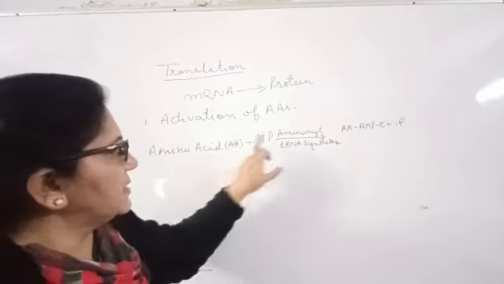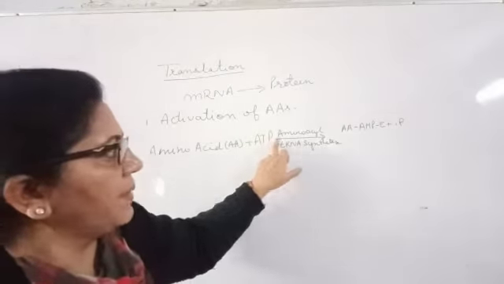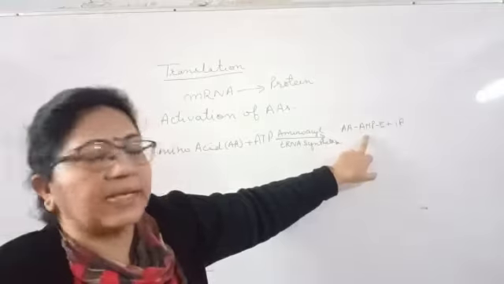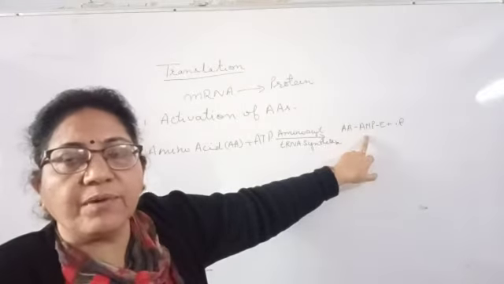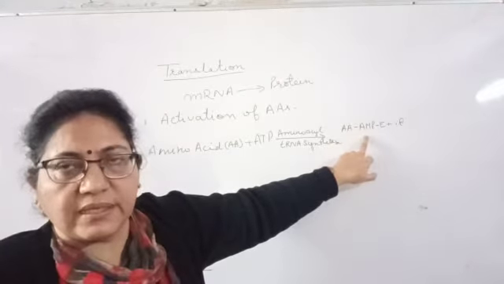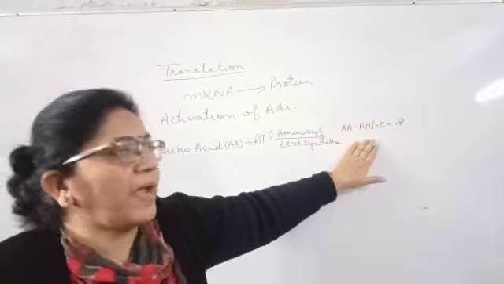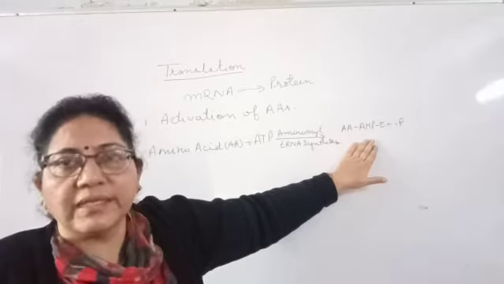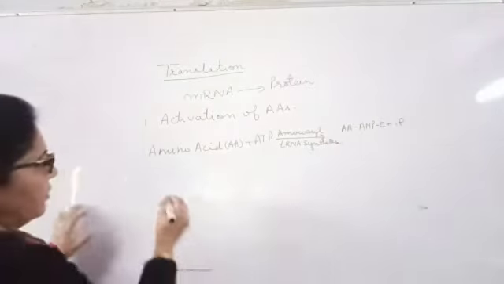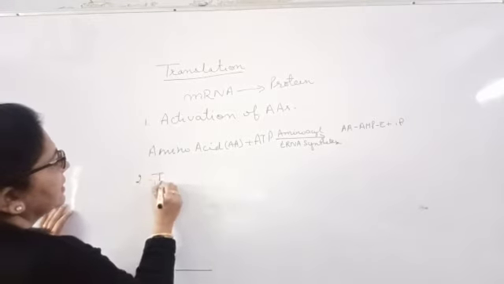Now this amino acid along with this enzyme, with the help of energy, is known as the activated amino acid. The transfer of activated amino acid to the tRNA is the second step.